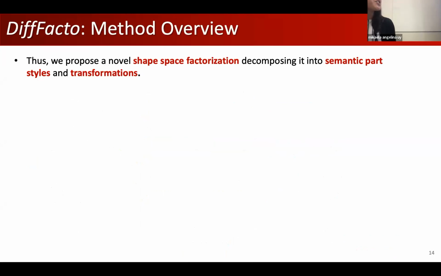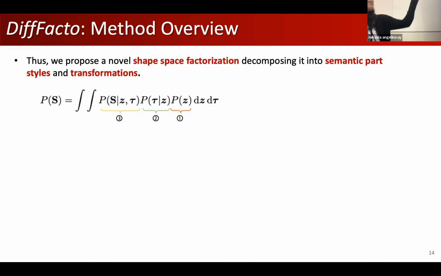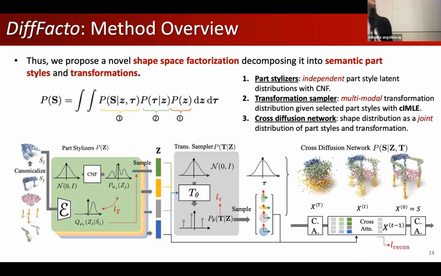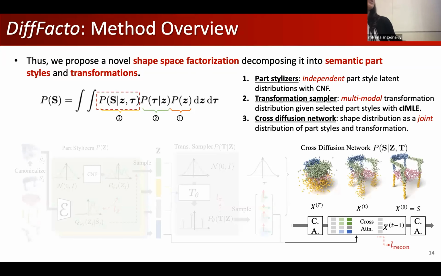So in summary, our method proposes a shape space factorization that decomposes shapes into part styles and part transformations. So P of S, which is the shape, would be factorized into these three components. Because time is short, there are three components: a part stylizer, the transformation sampler that we talked about in the previous slide, and the crux, one key component of our contribution, this cross diffusion network that stitches both the style and the transformation together to output a coherent shape.